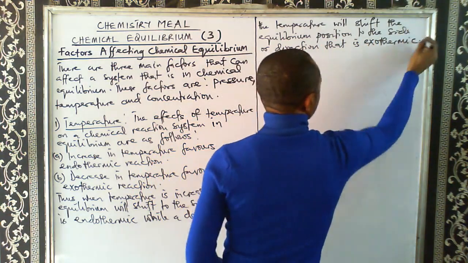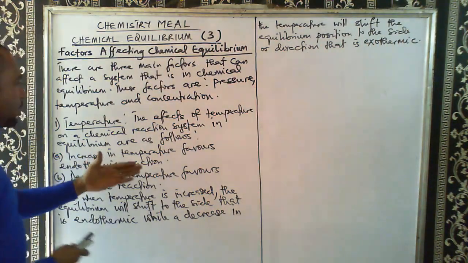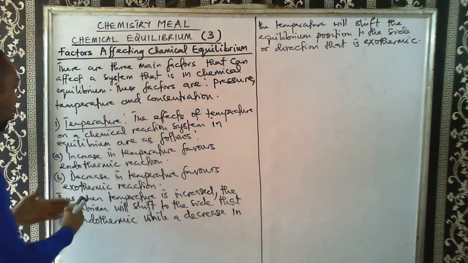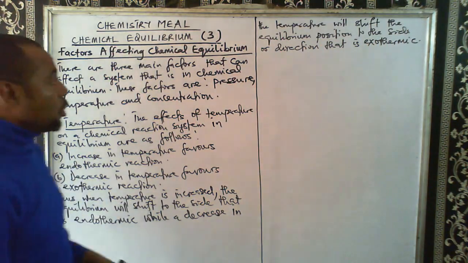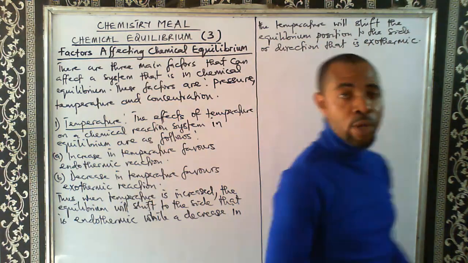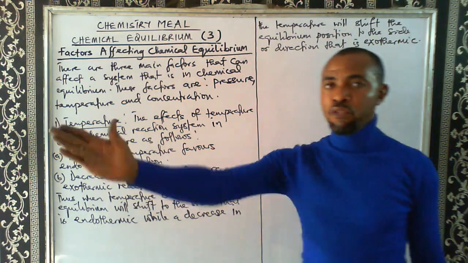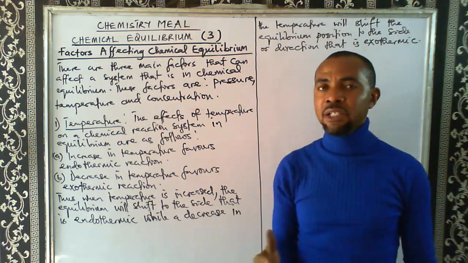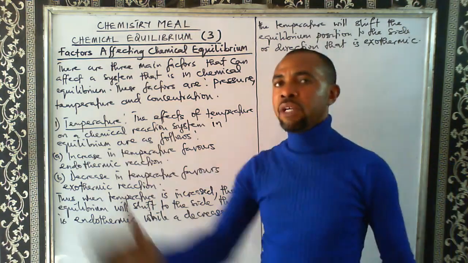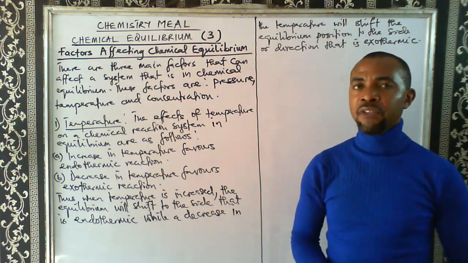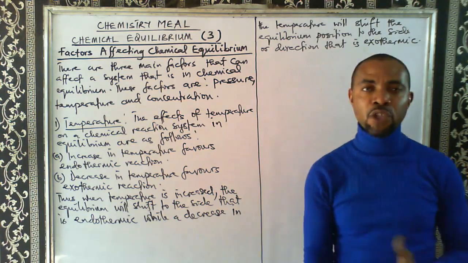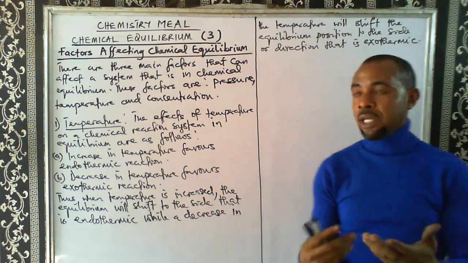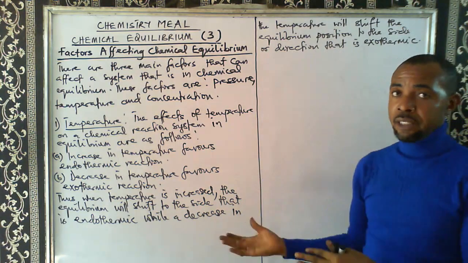So, when temperature is increased in a given reaction that is in equilibrium, it will favor endothermic reaction. While decreasing the temperature will favor exothermic reaction. So when you increase temperature, the reaction will move in the direction that is endothermic. So if the right hand side is endothermic, increasing the temperature will move the reaction to the right. If the left hand side is endothermic, increasing the temperature will move the equilibrium position to the left, and vice versa.